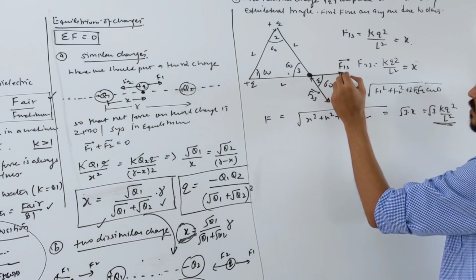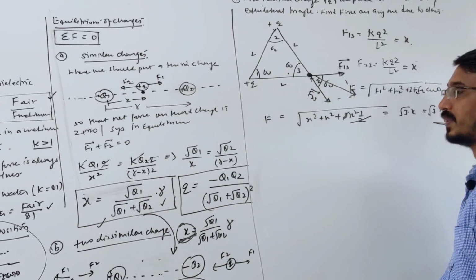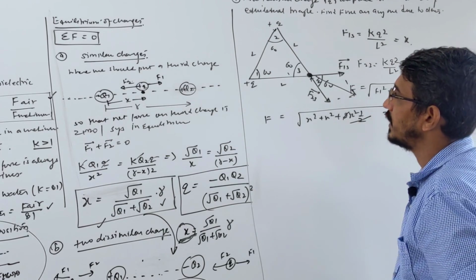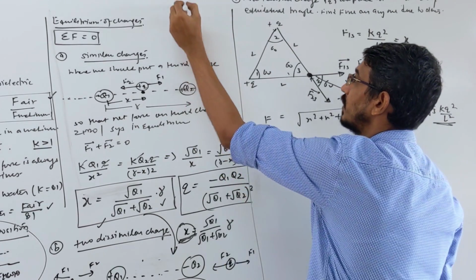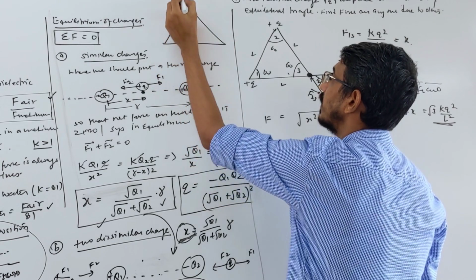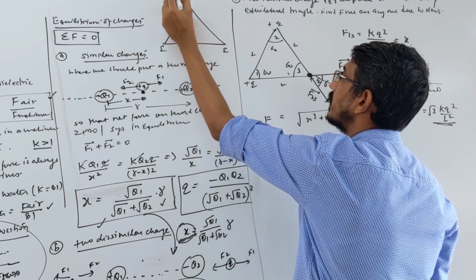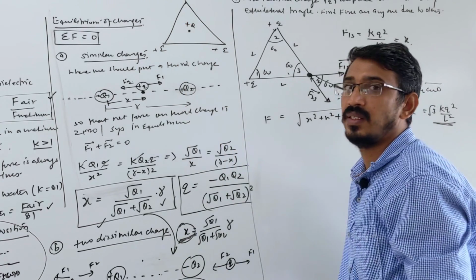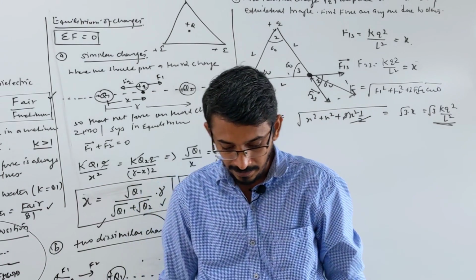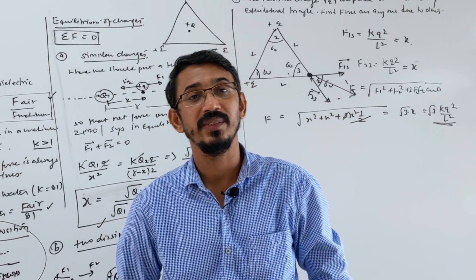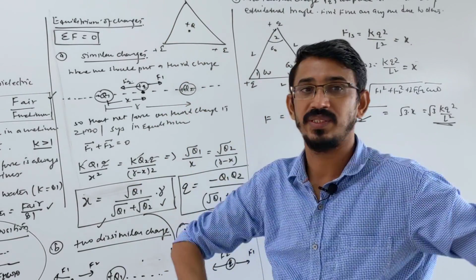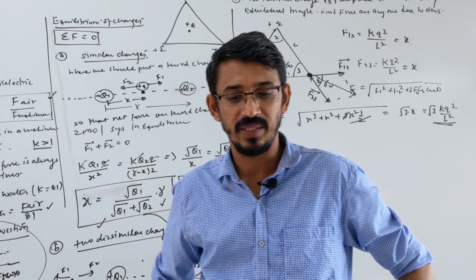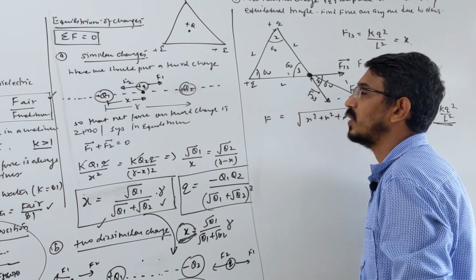You can add these 2 by the vector rule. We got some force here. Done. This triangle question can also be asked this way. They say 3 charges, plus q, plus q, plus q, are placed like this. Then a third charge is placed at the center. Then they ask what is the net force on this charge, which is one question. Or they ask for the value of this charge so that the system is in equilibrium.